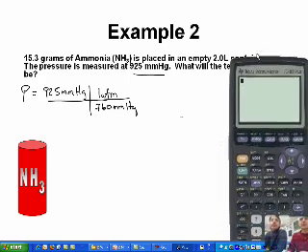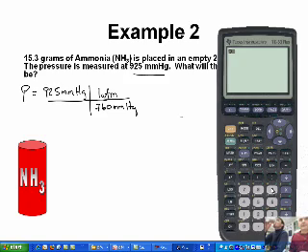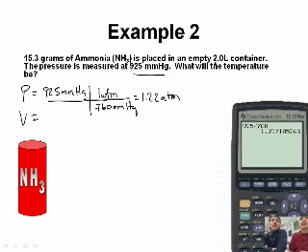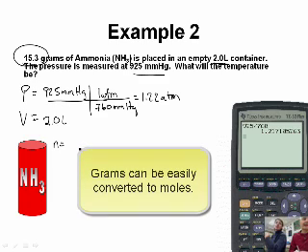So let's get our calculator out. 925 divided by 760 gives me 1.22, so we've got 1.22 atmospheres. V equals 2 liters, and that's the unit we're happy with. PV equals nRT, so n is next. We don't have n, but we have grams, and we can turn grams into moles.